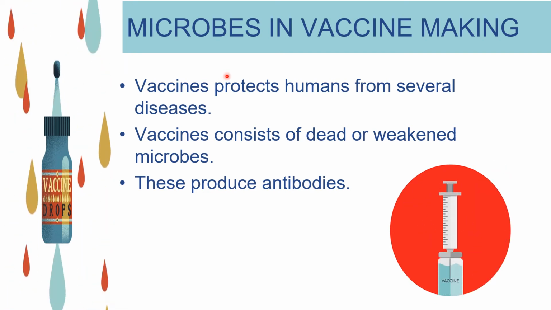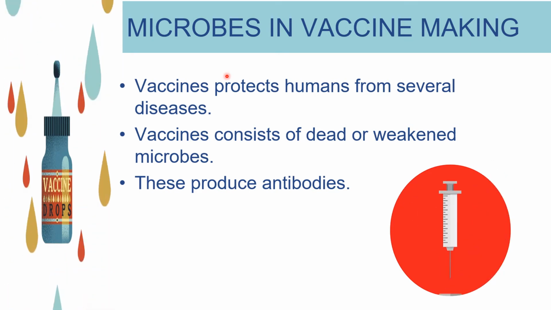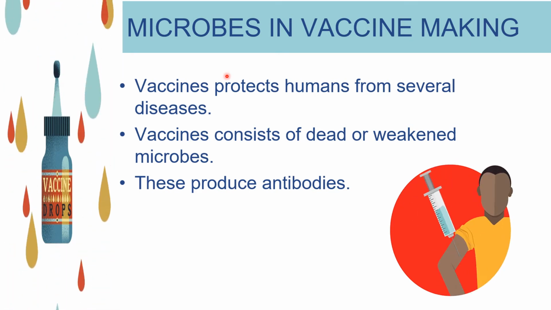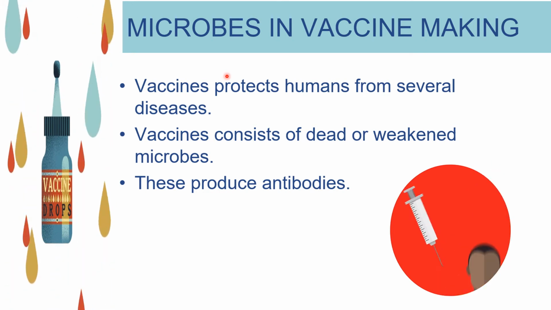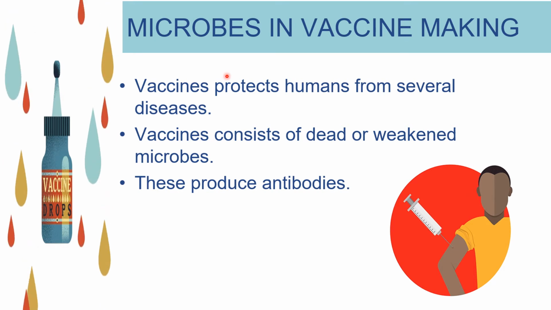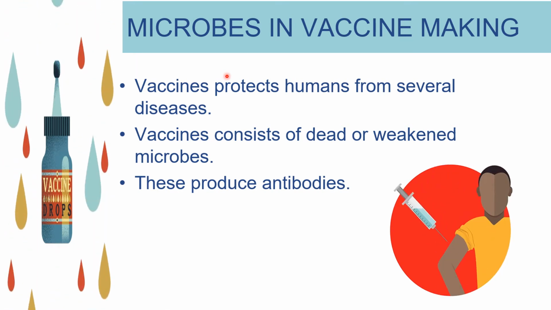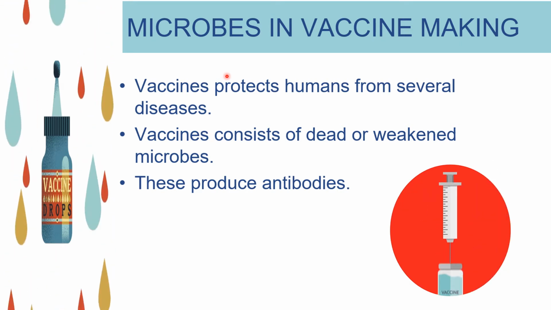Once the pathogen is killed, these antibodies stay inside the body, so that when the individual comes across the same pathogen the next time, they react quickly and prevent any further infection.